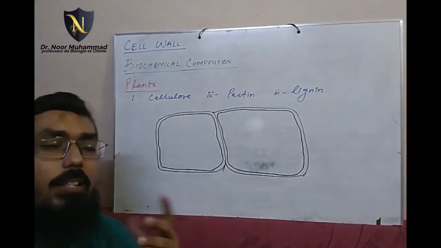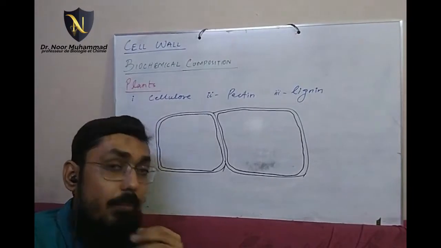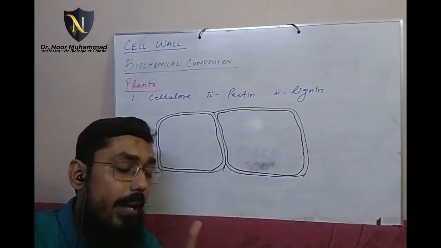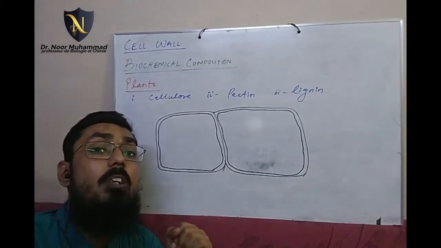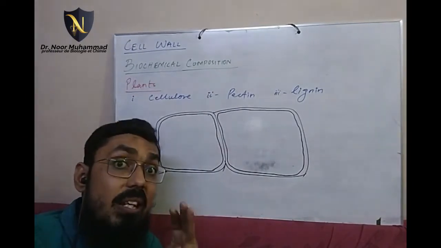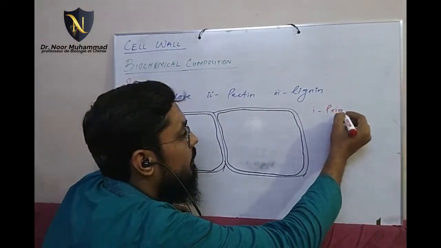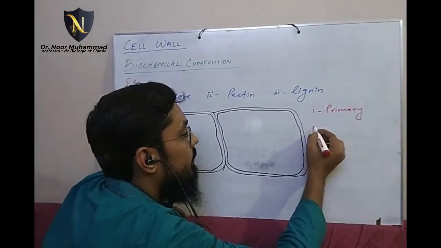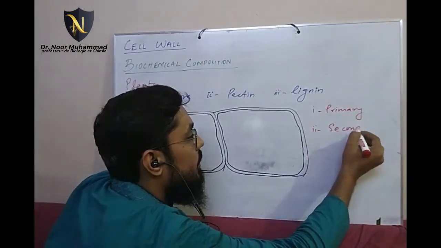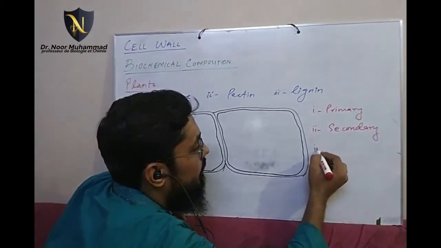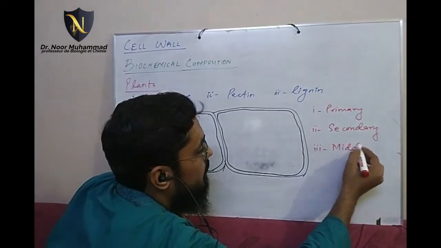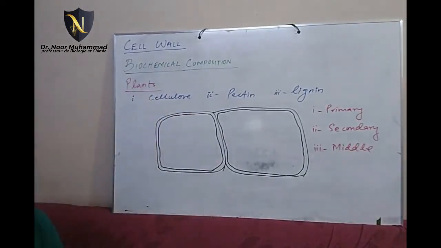You see it like a double layer wall, and although this is not discussed in your syllabus, the fact is that the cell wall, when observed under high magnification, is made up of 3 layers. Yes, it is made up of 3 layers. What are those 3 layers? Let me write it here. Primary layer, then we have secondary layer, and then we have middle layer. Okay, primary, secondary and middle.